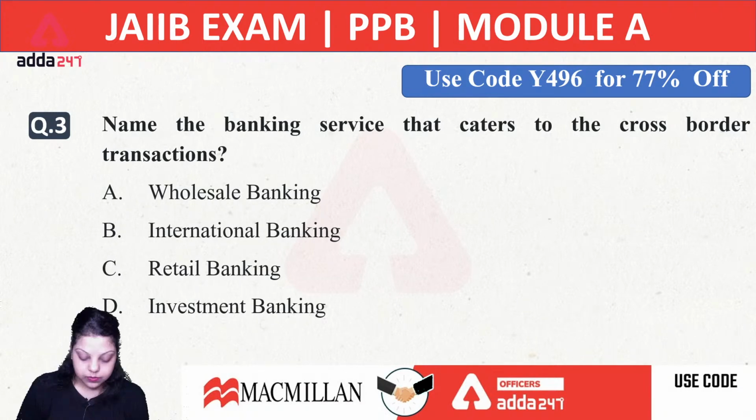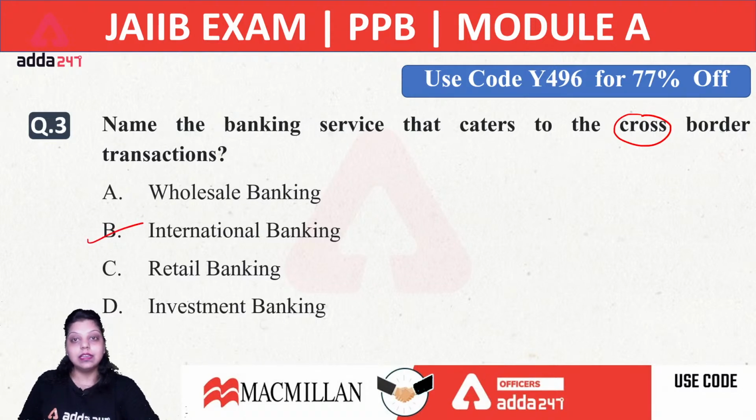Again, a very simple question. Whenever we are talking about cross-border transactions, it means we are talking about international banking. The right answer will be international banking, in which cross-border transactions and cross-border remittances are allowed. So the right answer for the third question will be B, that is international banking. Okay. Now the next question is, very good, everyone is giving the right answer, correct.